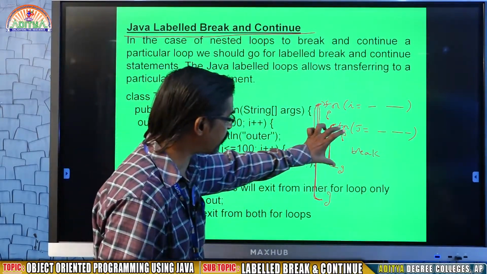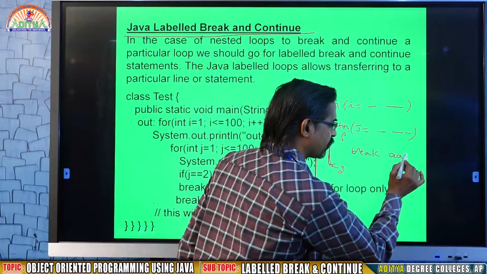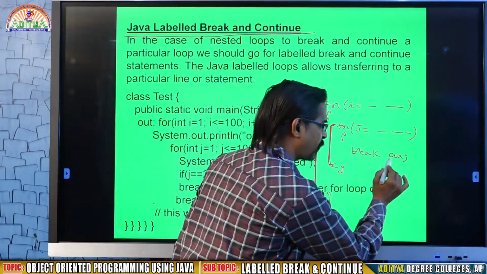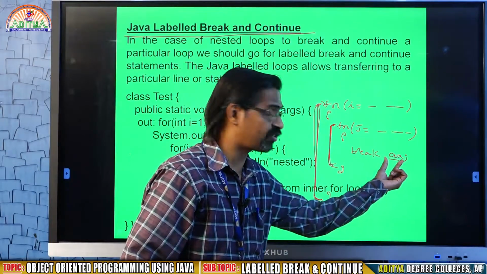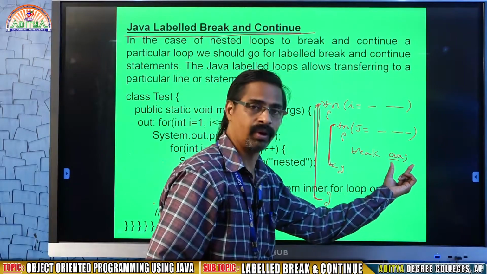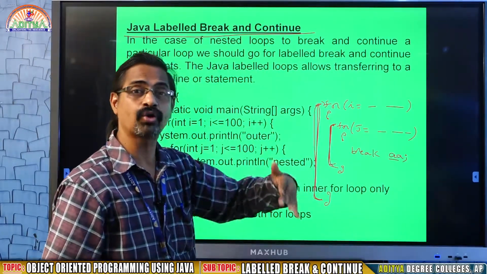It simply skips the inner for loop, but I am writing break AA. Here, after break I am writing a word, a name. This is called a label address. It is the label where you want to break, from which part you want to break.